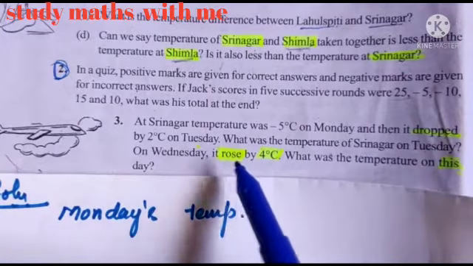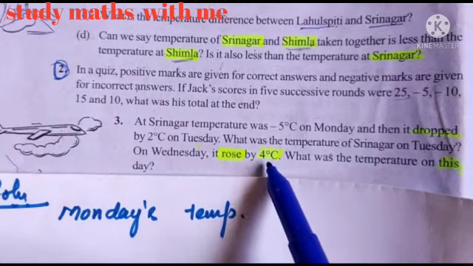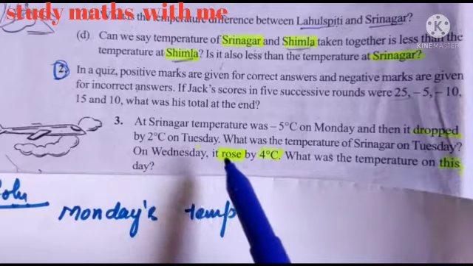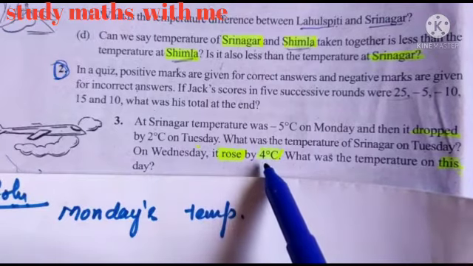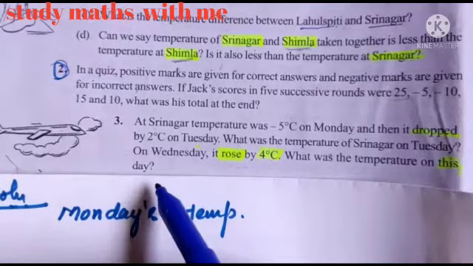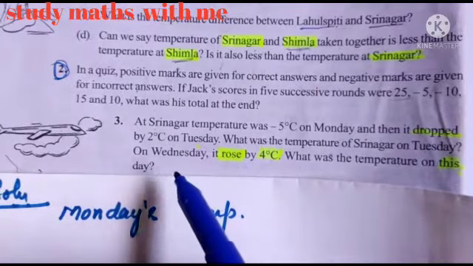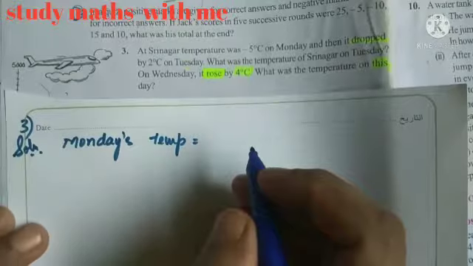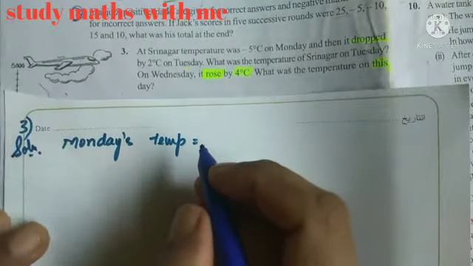On Wednesday, it rose by 4 degrees centigrade. Rose means increases. So on Wednesday, temperature increases by 4 degrees centigrade. You have to find out temperature on this day. This day means here Wednesday. What was the temperature on this day? We'll solve question number 3 now.